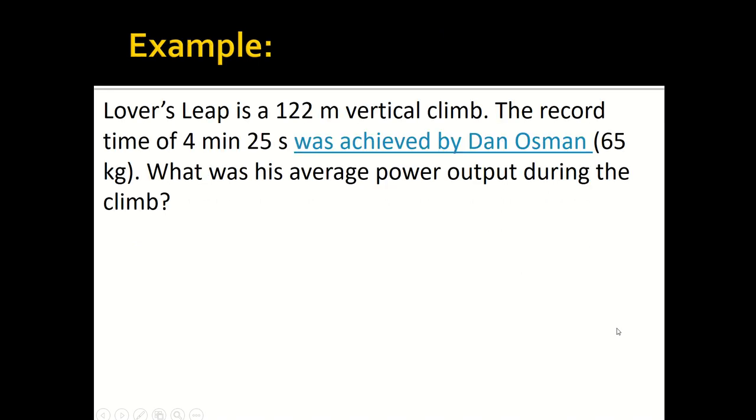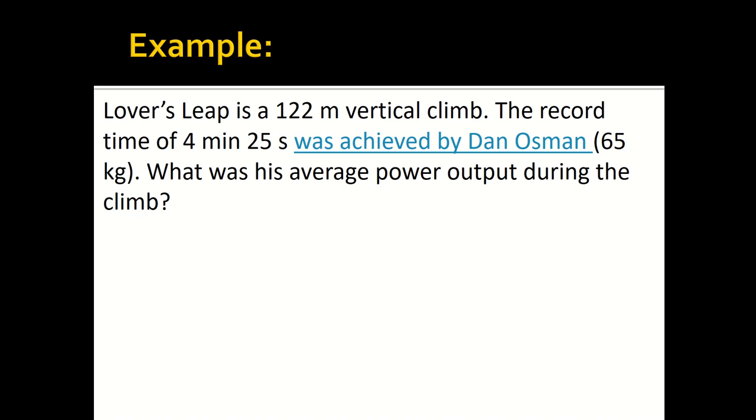So here's an example. We have Lover's Leap, which is a cliff with a 122 meter vertical climb. The record time for this climb, 4 minutes and 25 seconds, was achieved by Dan Osman, whose mass was 65 kilograms. What was his average power output during the climb? As he was climbing, of course, he's using energy.